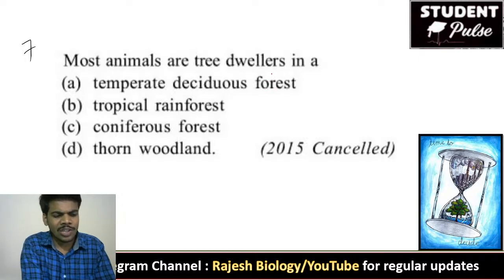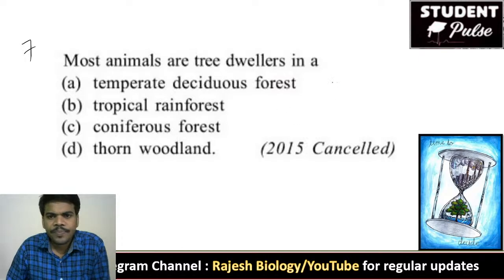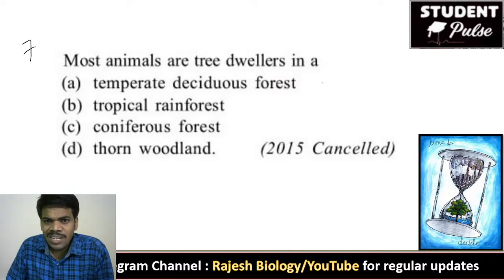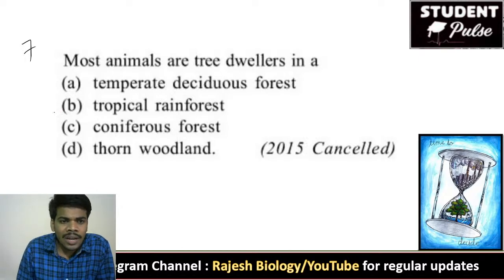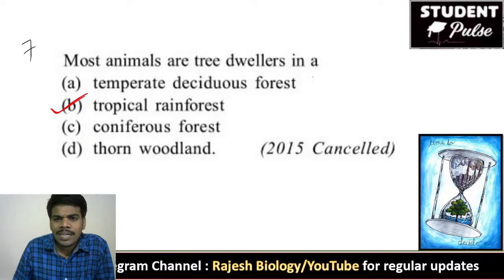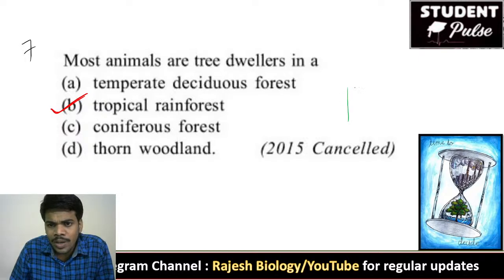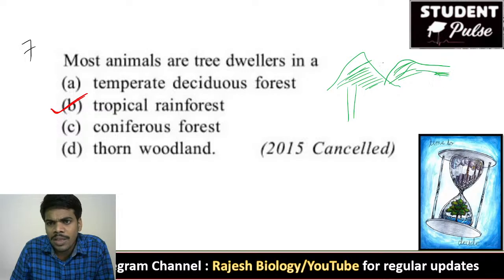It is very important. Actually, it is a very interesting question. Most animals are tree dwellers in a temperate deciduous forest, tropical rainforest, coniferous forest, thorn woodland. Actually, this type of animals are more in tropical rainforest, because in tropical rainforest we can observe so many plants, and they are very long and they form the canopies. Canopy means what? It is an umbrella type of structure which is formed by the long plants, and because of this canopy,